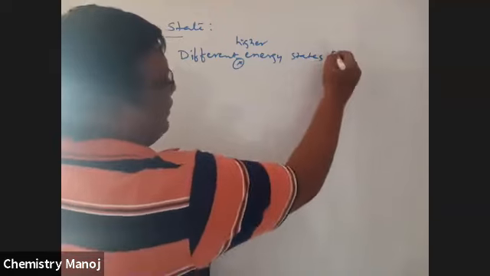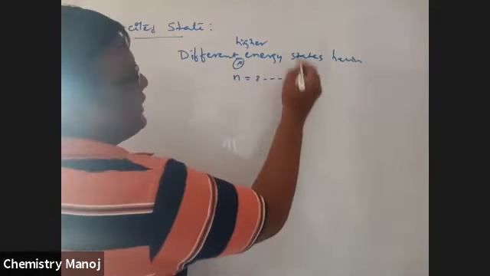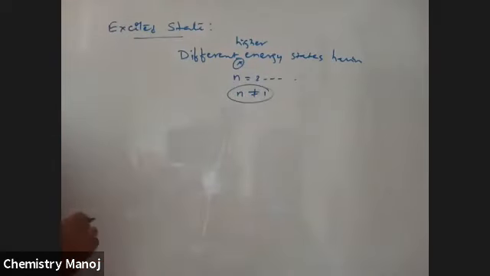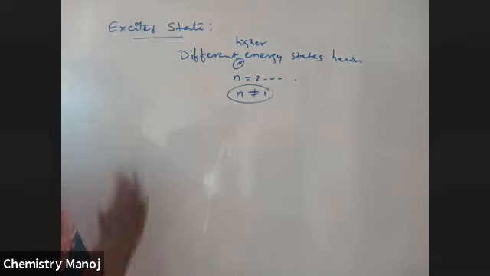States having n is equal to 2, 3, etc. n is not equal to 1. If n is equal to 1, that is ground state. Other than 1, those are all more energetic than the first one. All those higher energy states are called excited states.